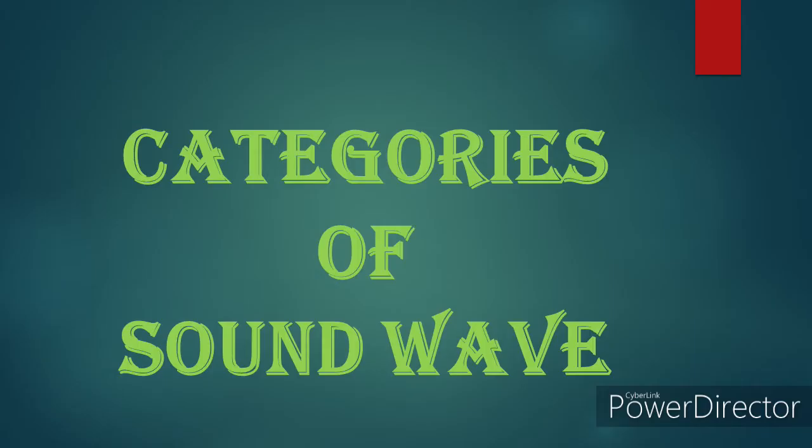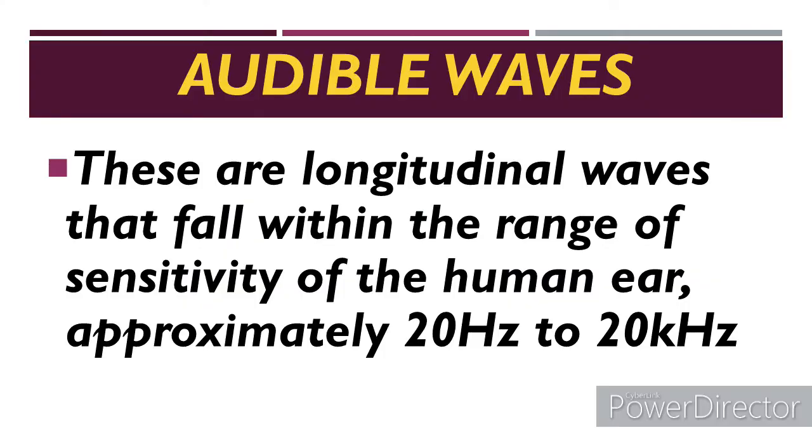Now, secondly, what are the categories of sound waves that we are going to be discussing today? There are basically three categories of sound waves that we are going to be looking at today. Number one is what we refer to as audible waves. Now, what is an audible wave? Audible waves are longitudinal waves that fall within the range of sensitivity of the human ear.